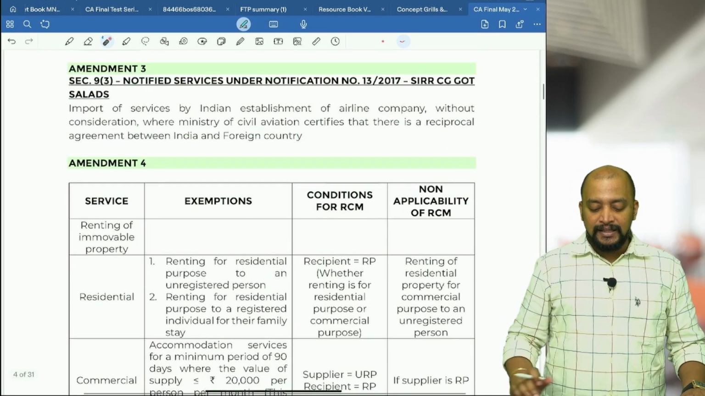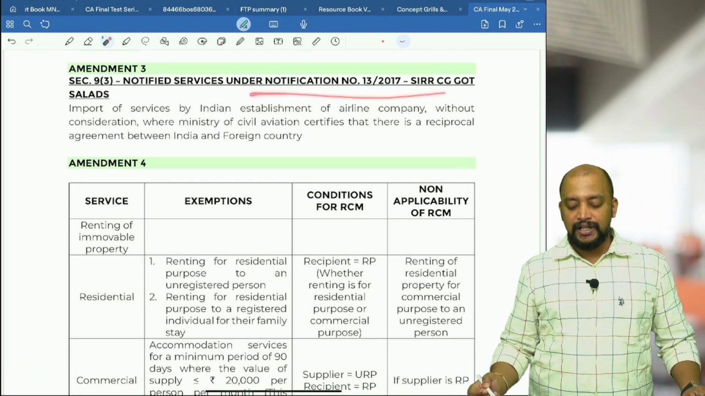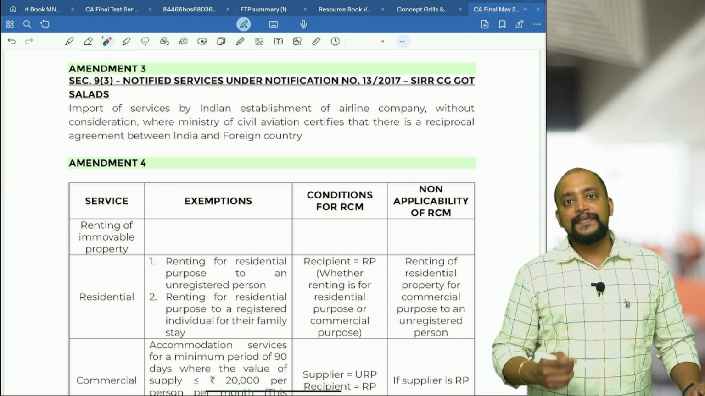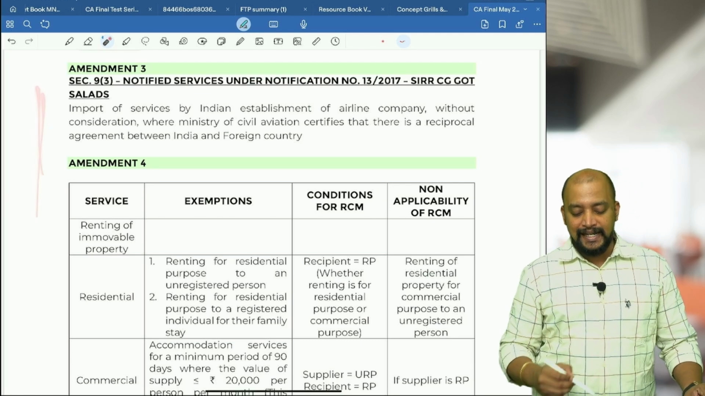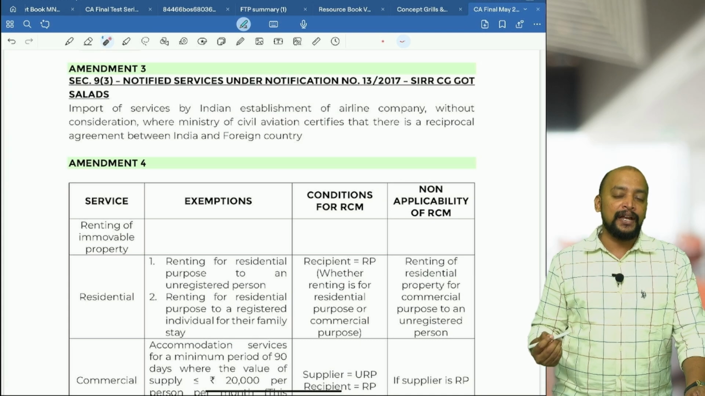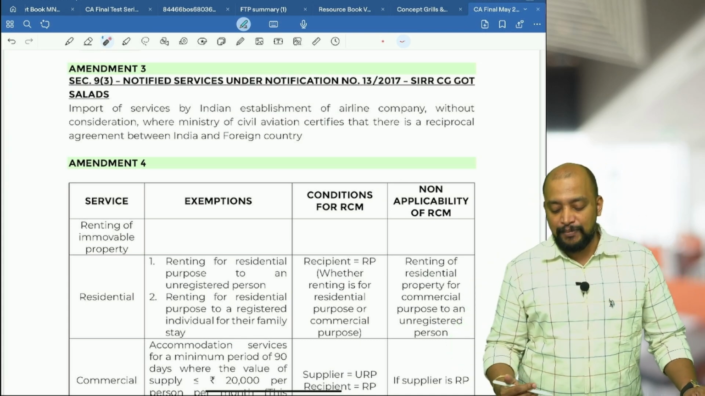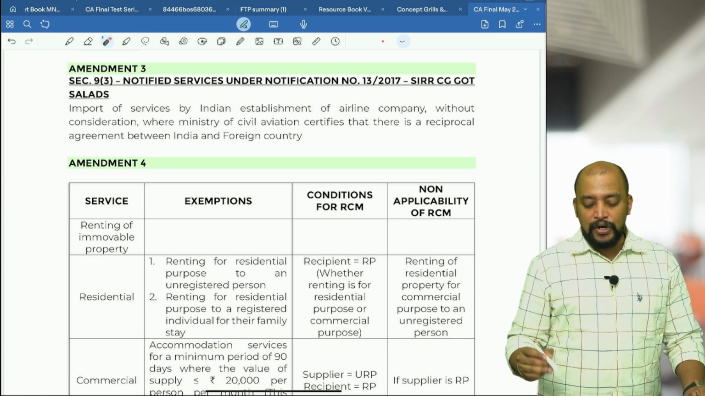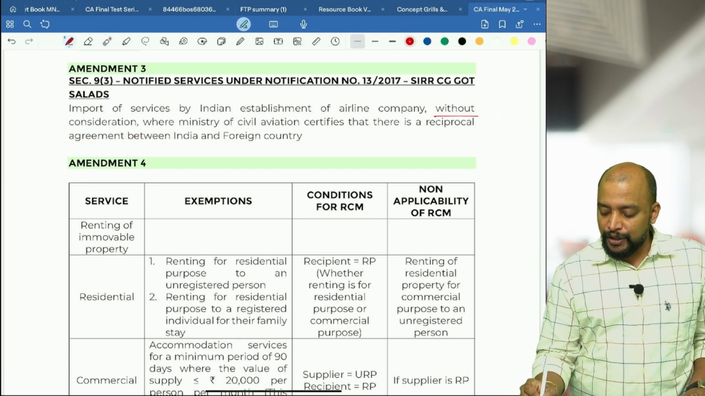Next, the third amendment that we have is notified services under notification 13/2017. So we have one exemption related to import of services. This import of service is exempted: import of service by an Indian establishment of a foreign airline company. Say, for example, you take Singapore Airlines. Singapore Airlines has an Indian establishment. They are importing services from their head office. With consideration or without consideration? Without consideration, that is very, very important. So it should be without consideration.